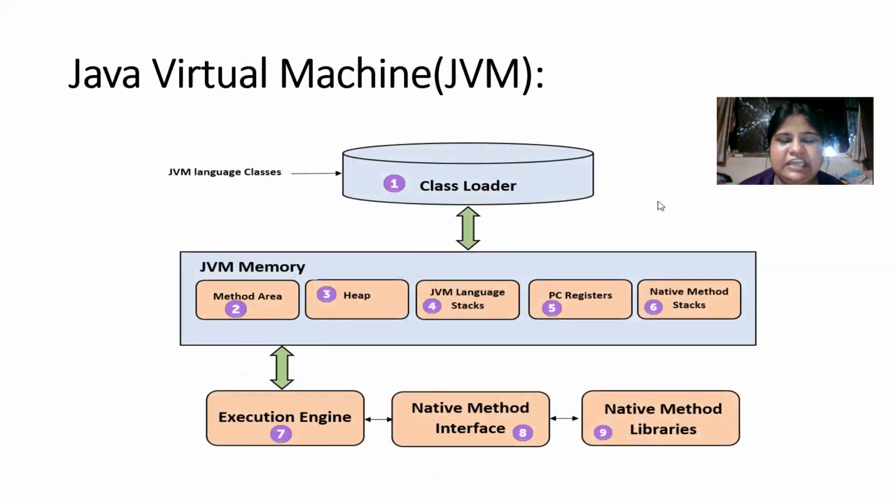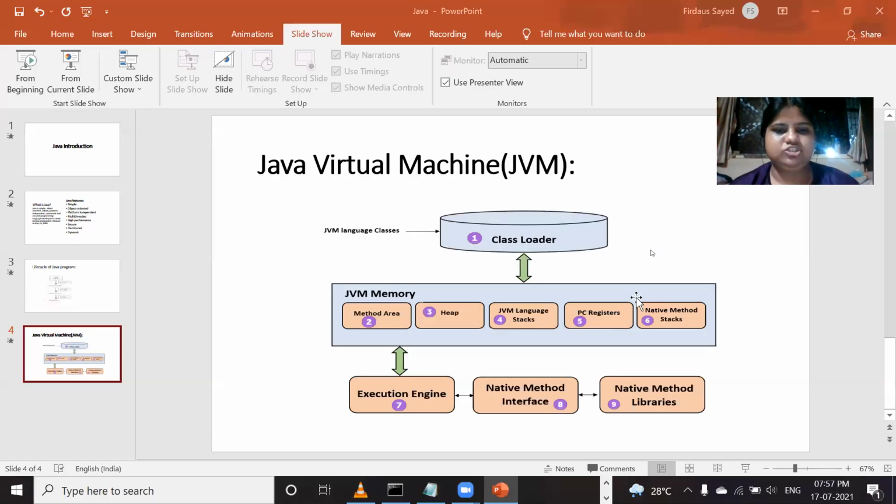JVM, the Java virtual machine. First, the class loader loads the program into the JVM memory, whether it is the heap, JVM language stacks, method area, PC registers, native method stacks, etc. After the JVM memory, it is passed on to the execution engine, then to the native method interface, and then finally to the native method libraries. So this was the short introduction to Java.